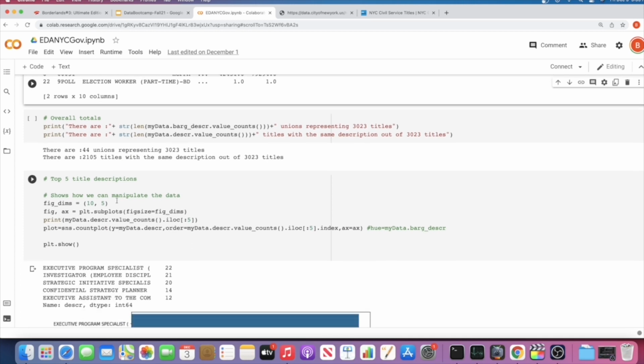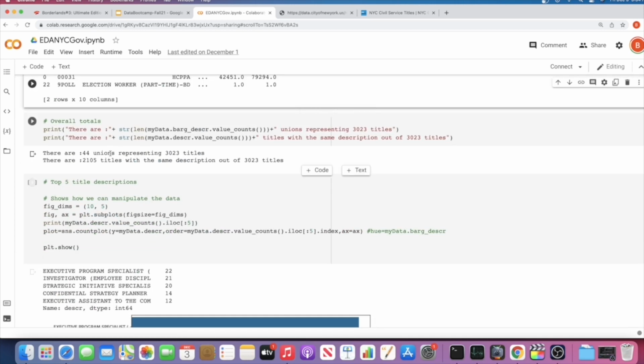Before we get into anything, let's look at some overall totals. These answer two of our questions right off the bat. The first one is we have 44 unions, which represent 3,023 titles. And then we have 2,105 titles with the same description out of those titles. Like we saw in the other picture, there were some titles that appeared multiple times. So I used the value counts function to actually get that information.